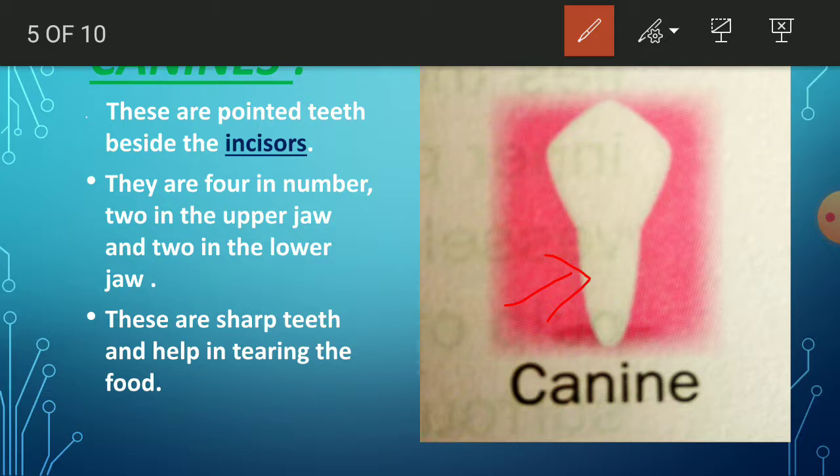So the animals that eat the flesh of other animals also have this type of teeth. Not only human beings, animals like tiger and fox, all these animals eat flesh, no? So for tearing the flesh, they have canine teeth. Okay, so this is very sharp and helps in tearing the food. So this is about the canines.